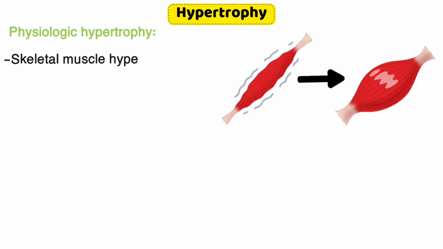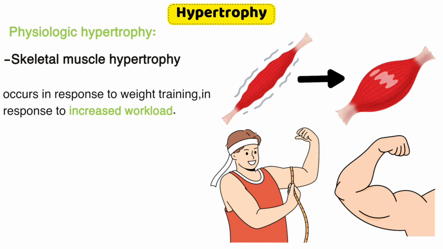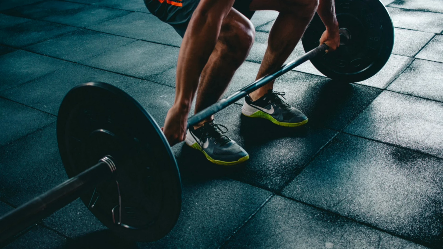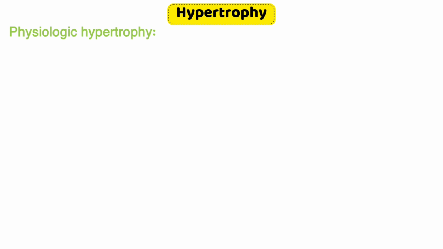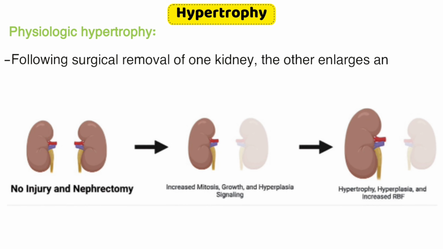Another example is skeletal muscle hypertrophy. It occurs in response to weight training, in response to increased workload. Therefore, the chiseled physique of the avid weightlifter stems solely from the hypertrophy of individual skeletal muscles. Another example is, following surgical removal of one kidney, the other enlarges and increases its function.